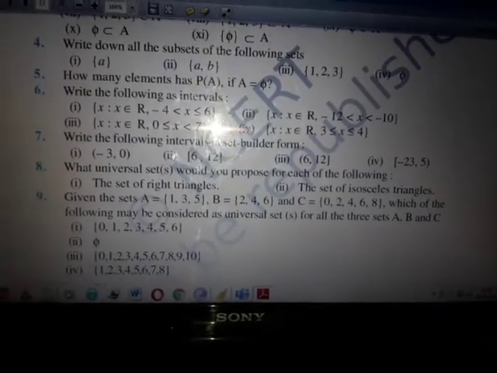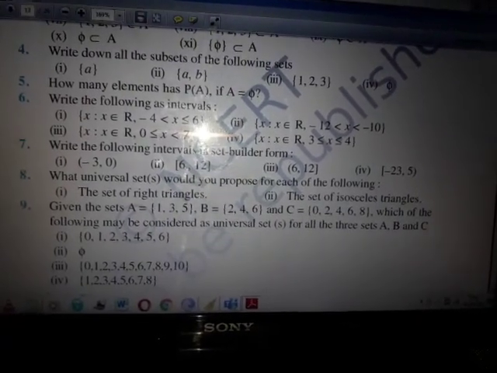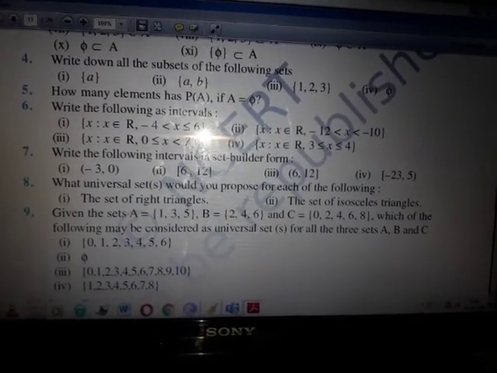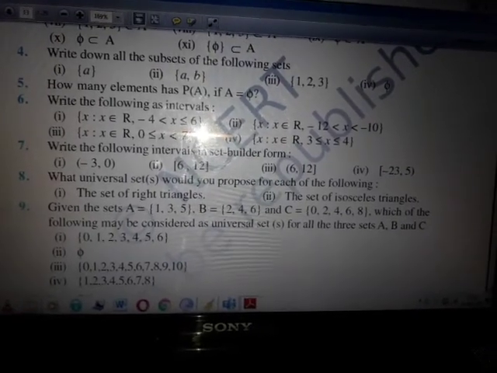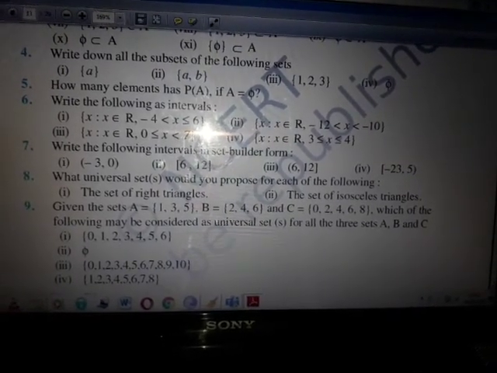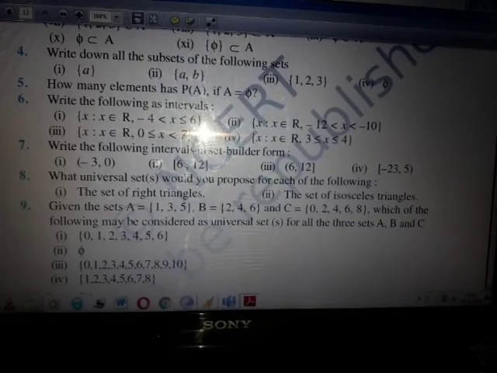Hope you understood today's class. So do the remaining problems in exercise 1.3 as homework and send it to me. In tomorrow's class, we will start with a new concept called Venn diagram. Thank you, students.